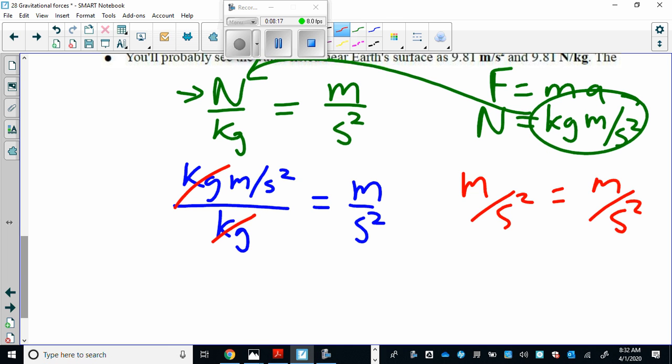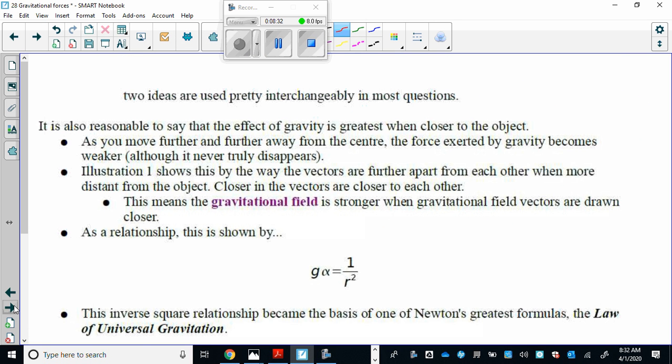That's a little proof of why a newton per kilogram is the same as meters per second squared. They're the same thing. One we commonly call acceleration, the other we're now going to call gravitational field strength.